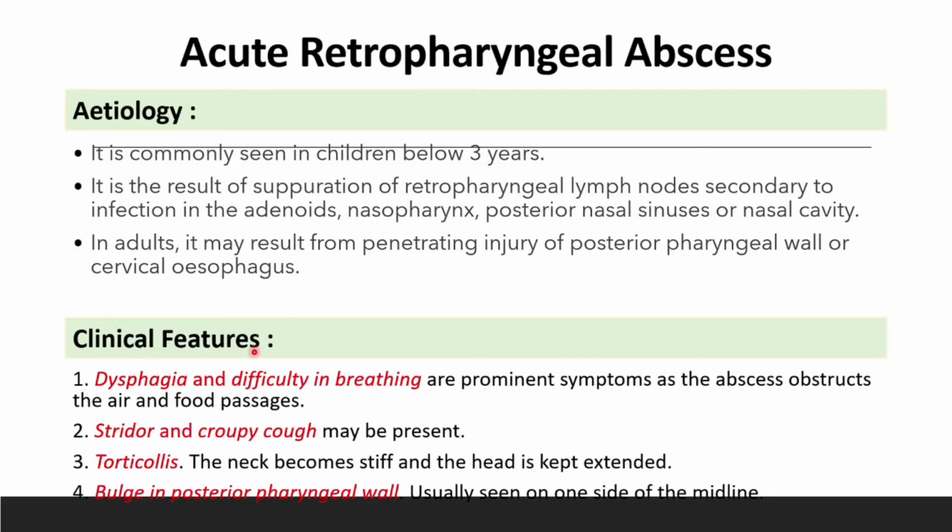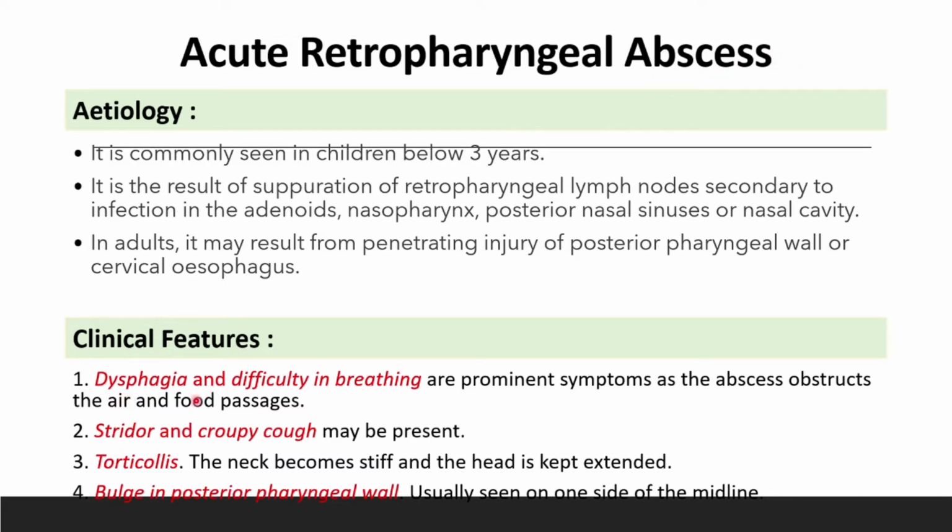So, etiology: it is commonly seen in children below 3 years old. It is the result of suppuration of retropharyngeal lymph nodes secondary to infection of the adenoid, nasopharynx, posterior nasal sinuses or the nasal cavity. In adults, it may result from penetrating injury of the posterior pharyngeal wall or cervical esophagus. Here we are talking about acute retropharyngeal abscess.